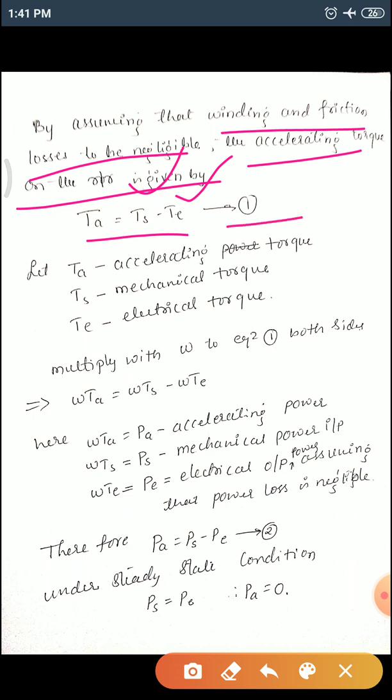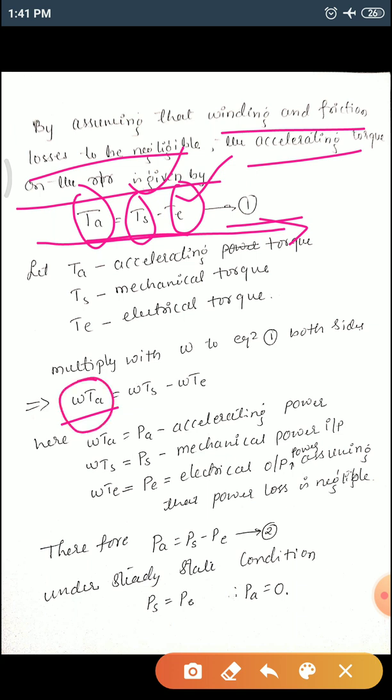Let's call this equation number 1. As we have said, TA is the accelerating torque, TS is the mechanical torque, and TE is the electrical torque. Let's multiply omega on both sides. On the left hand side, omega into TA equals omega into TS minus omega into TE.